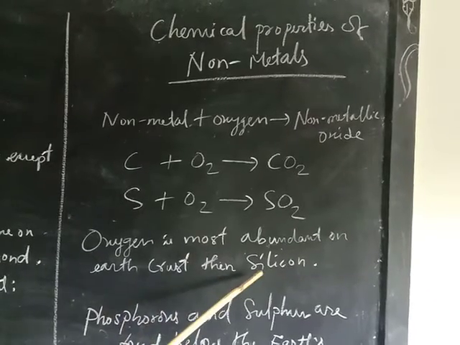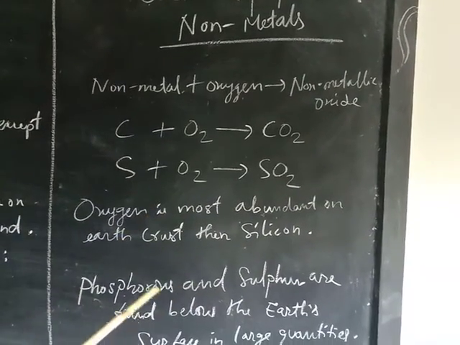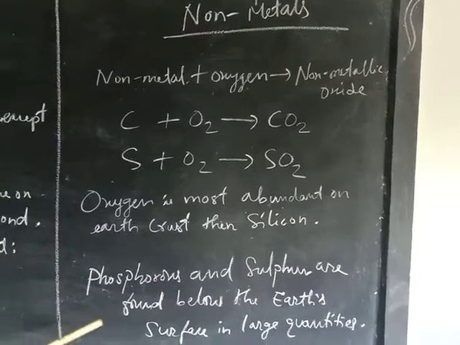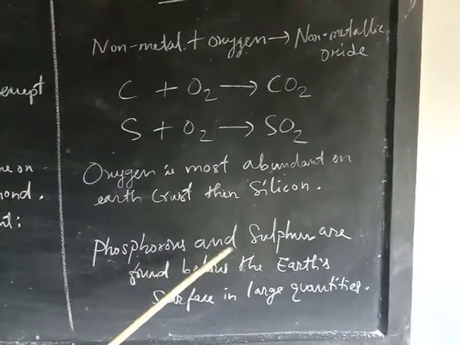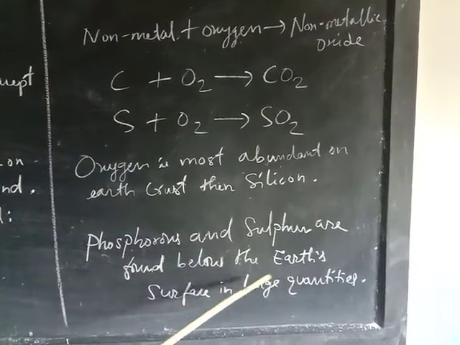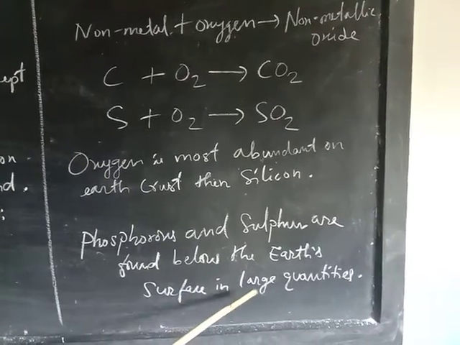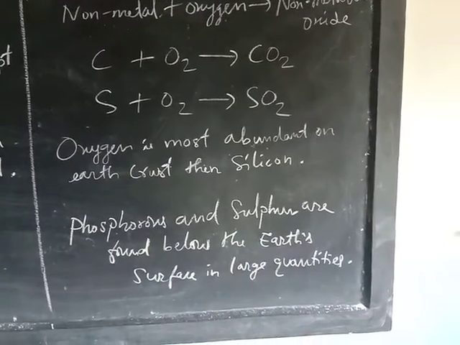So oxygen is the most abundant element in the earth crust. After that, silicon. It is found in the earth crust. Phosphorus and sulfur are found below the earth surface. They are found in very large quantities.